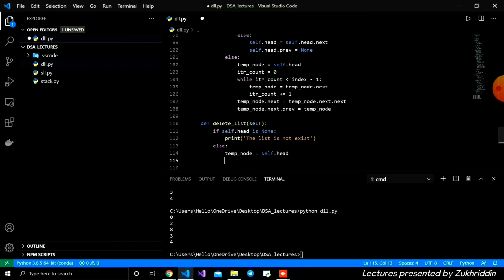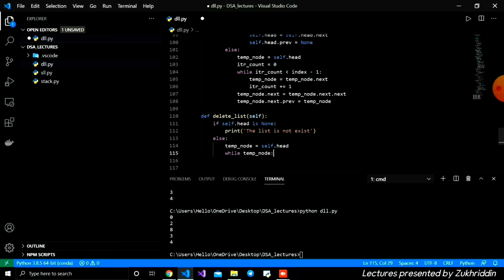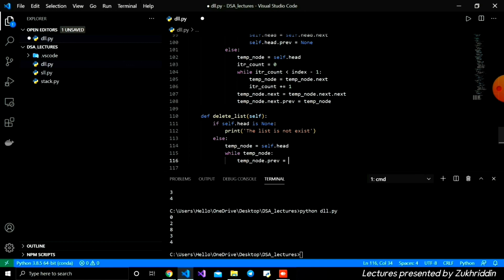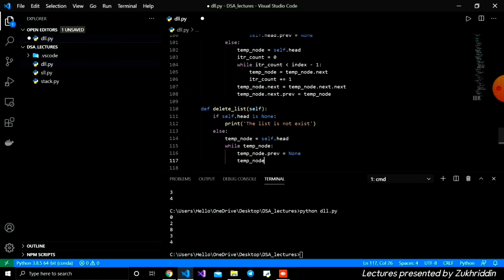After that I'm going to iterate using a while loop on my node, which is temp. Inside, first I'm going to write temp node.previous is equal to None, like this. And after that I'm just iterating like this, temp node = temp node.next, like that.